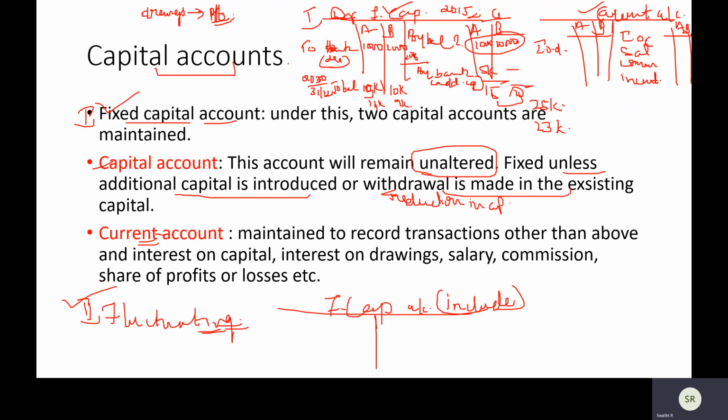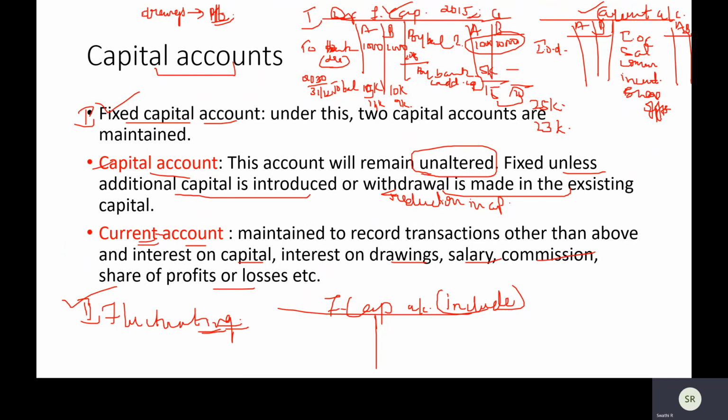Once again, going through, there are two kinds of capital accounts in partnership. One is called fixed, another is fluctuating. We are discussing fixed capital account now. Under fixed capital account, we make two kinds of accounts. One we call capital and another we call current. Current account, as the name suggests, is for current affairs, for what is happening right now. Similarly, current account is maintained to record transactions which happen on a yearly basis and differ from year to year, such as interest on capital, interest on drawings, salary, commission, share of profits or losses, very important, etc.